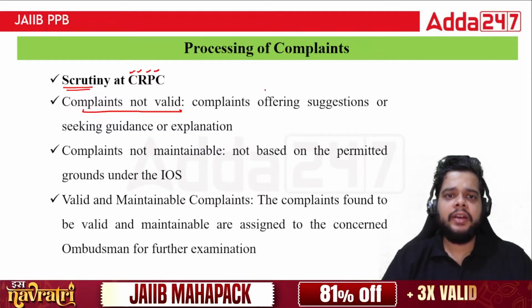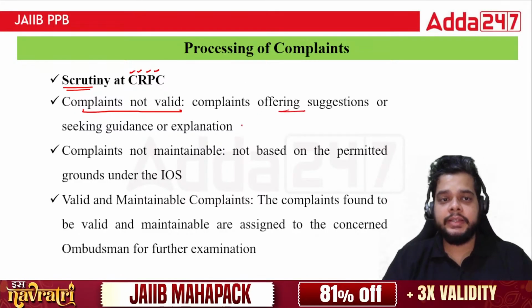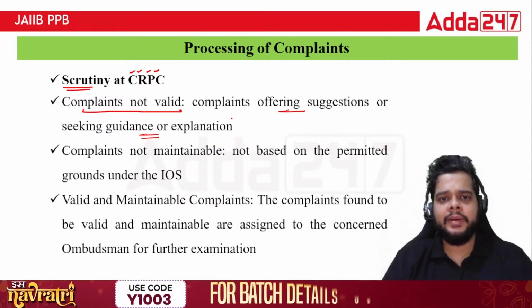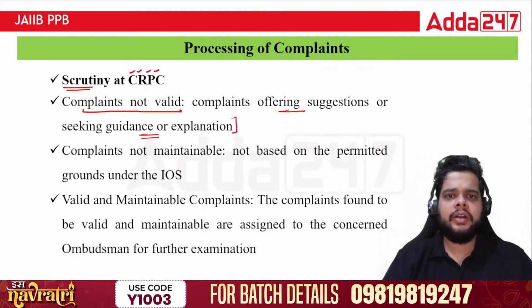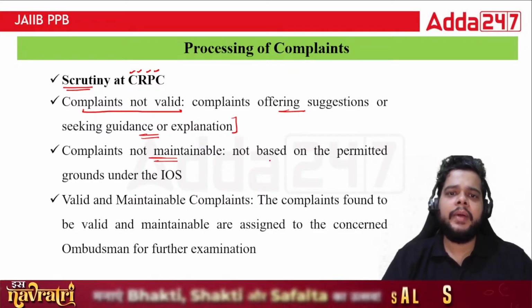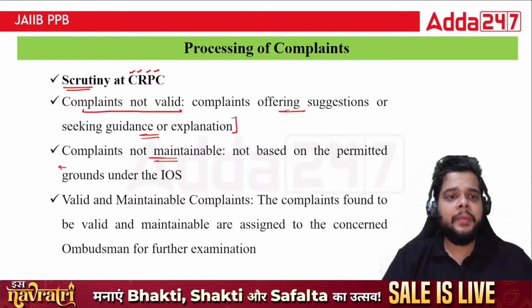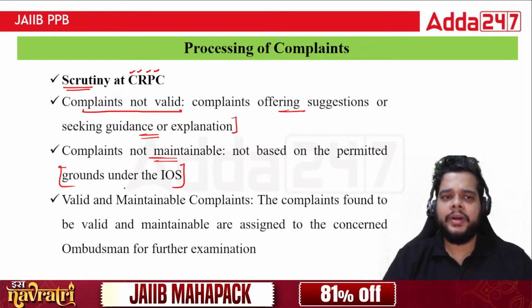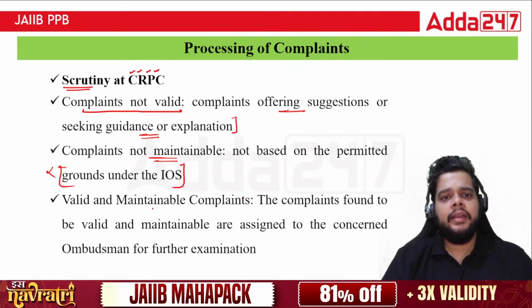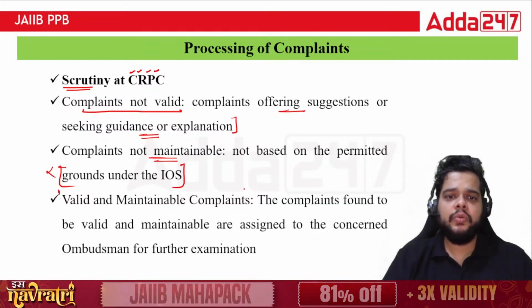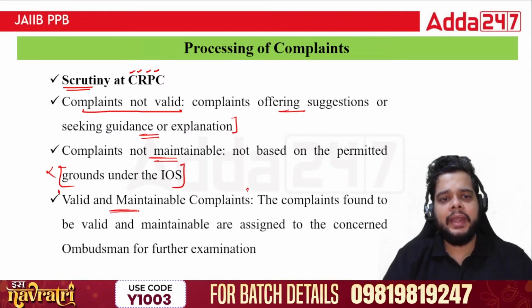So the complaints which are not valid, complaints offering suggestions or seeking guidance or explanation, here it is not at all a complaint. Then complaints not maintainable, not based on the permitted ground under your integrated ombudsman scheme, that will be rejected. Lastly, we have the actual complaints, or the valid and maintainable complaints.